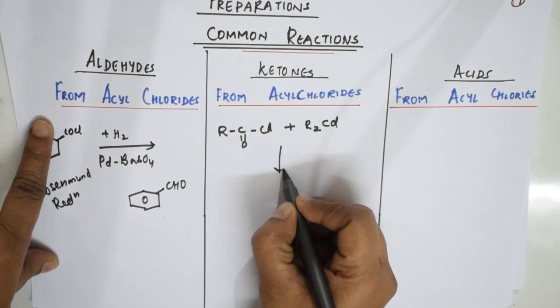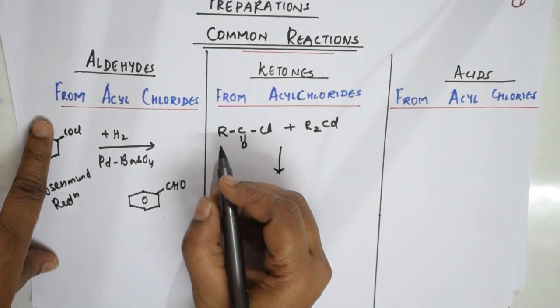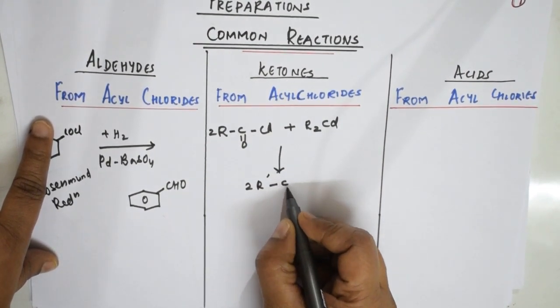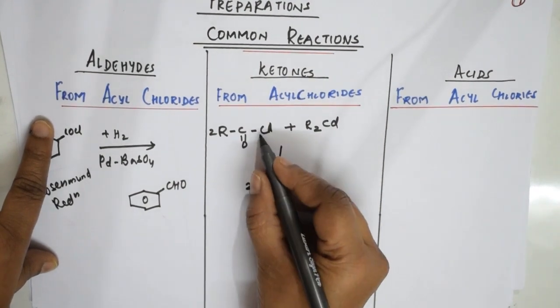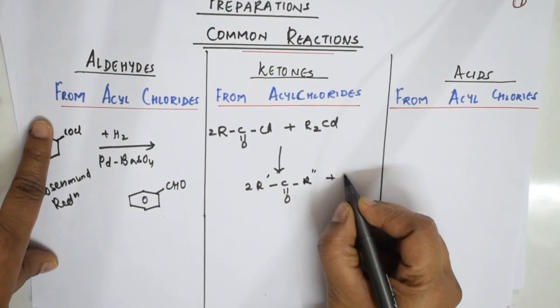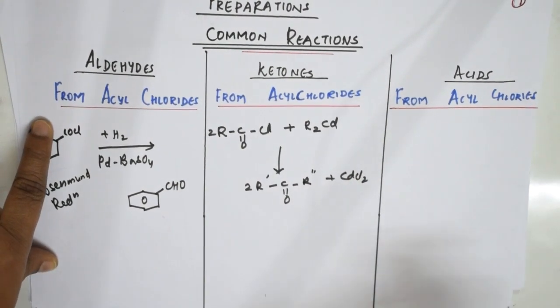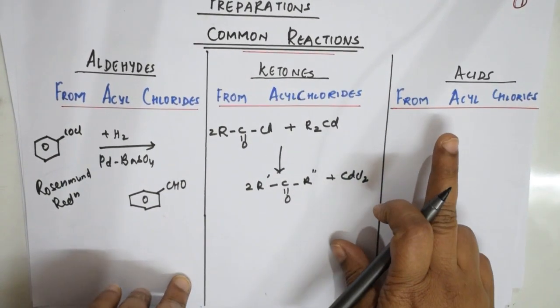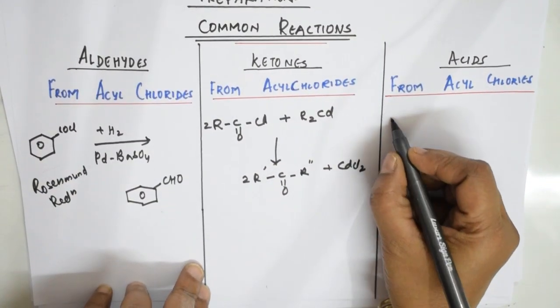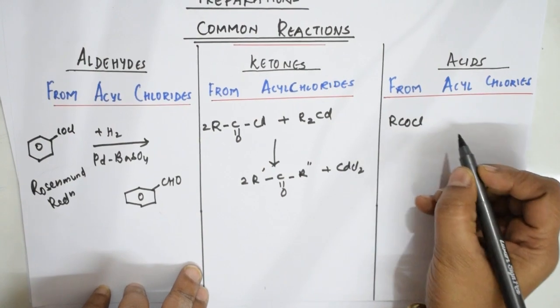Let us see the reaction. What happens is, now if I take 2 moles of this, 2 R'COCl, R goes in, and plus cadmium chloride. This is done, students. This is over. Now when it comes to the acids, right? So acids, acyl chloride, if I have to take, again I'm going to take an aliphatic RCOCl.